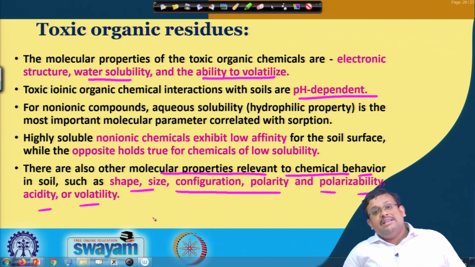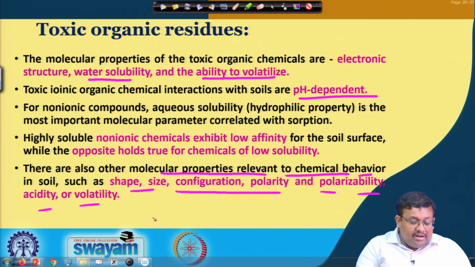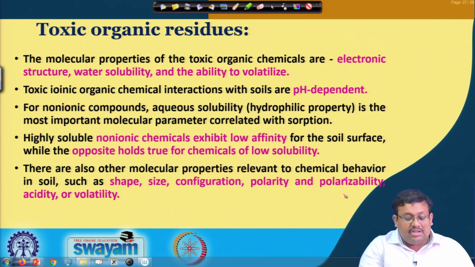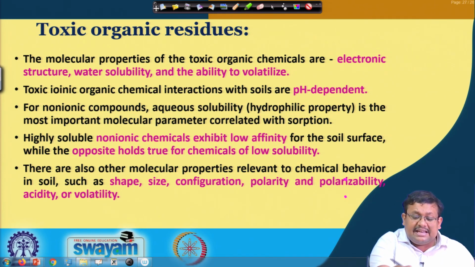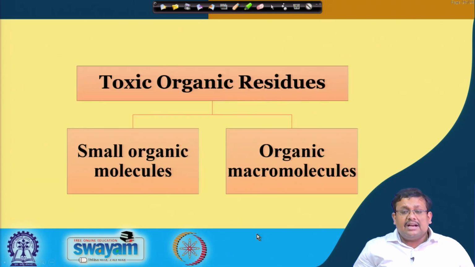So, all these are other molecular properties relevant to chemical behavior of soils, and these are the important properties like shape, size, configuration, polarity, polarizability, acidity and volatility. So, this is basically an overview of toxic organic substances. So, let us move ahead and see the classification of the toxic organic residues.